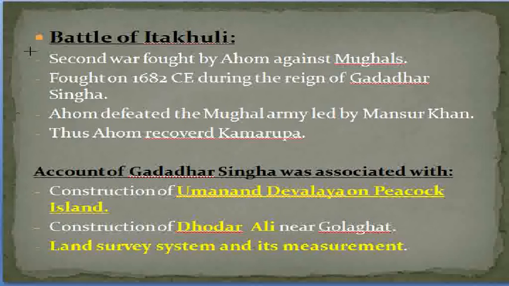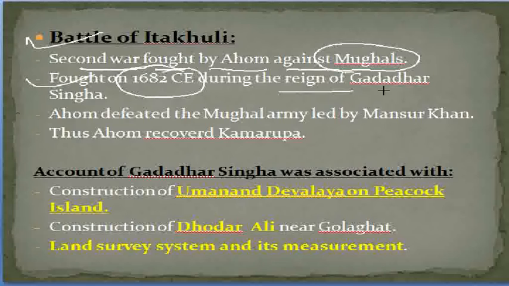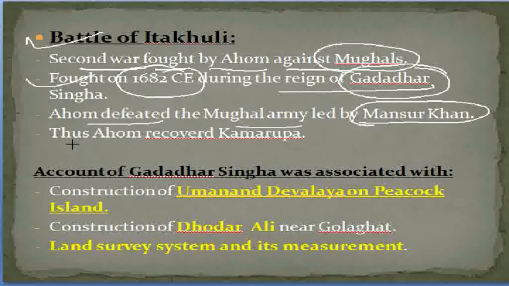Next is the Battle of Itakhuli. It was the second war fought by Ahom against Mughal, fought in 1682 CE during the reign of Gadadhar Singha. Ahom defeated a Mughal army led by Mansur Khan, and thus Ahom recovered Kamrupa. These are the points to be remembered.